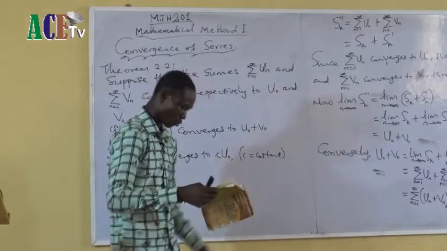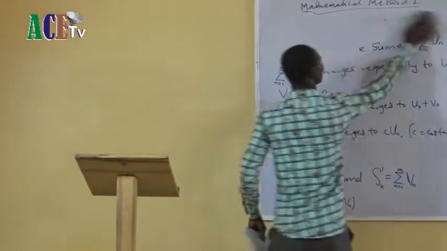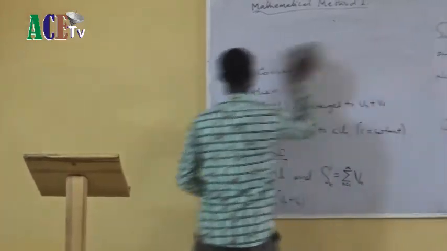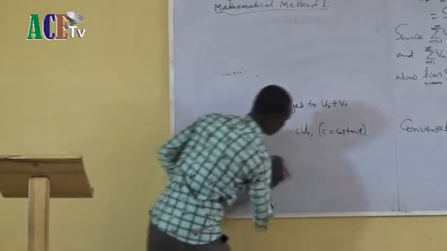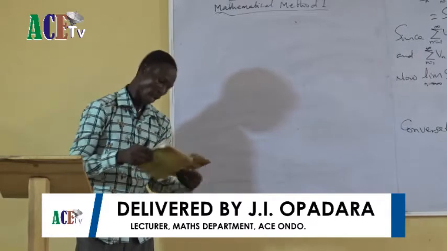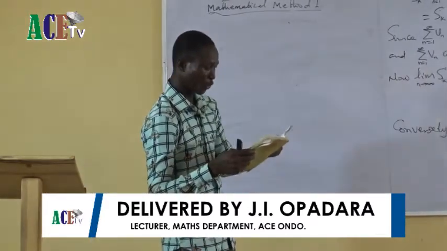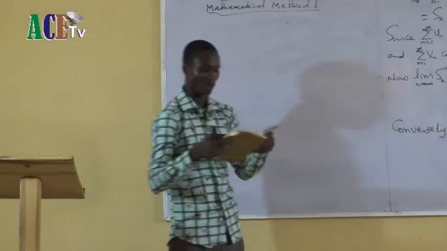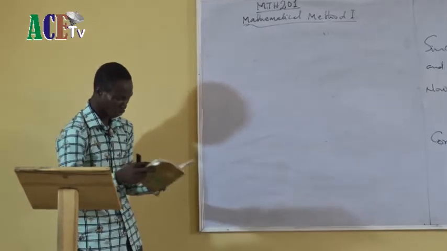Let me quickly go to tests for convergence because of my time. Yes, I want to skip the 2.3 theorem because it is just the first part of only one there, and you see it is just straightforward.